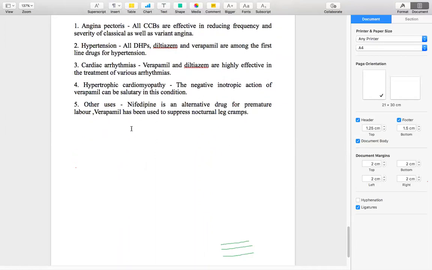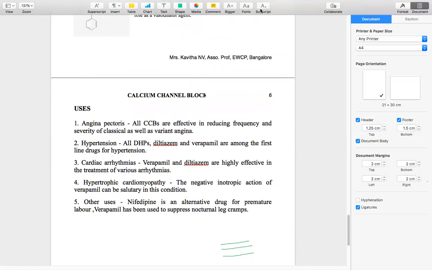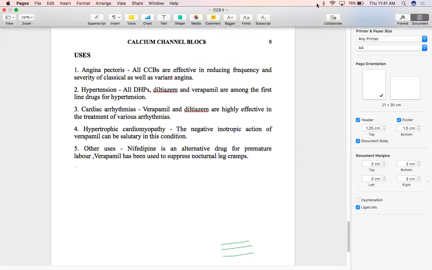Among the non-cardiac effects, nifedipine is an alternative drug for premature labor, and verapamil has been used to suppress nocturnal leg cramps, that is leg cramps at night. So these are some of the uses of our calcium channel blockers.